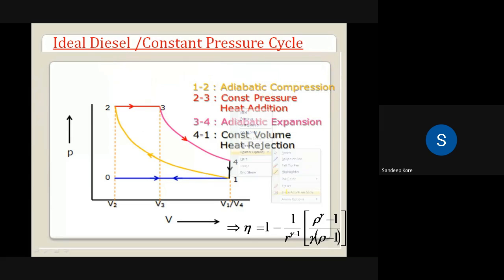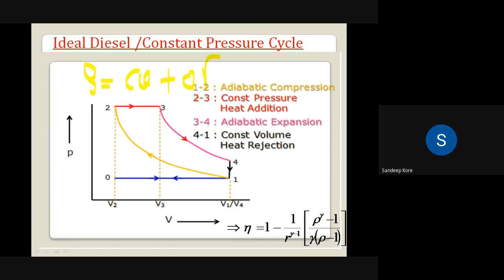One more parameter we are introducing here is called rho. Rho is called the cutoff ratio. So what is this cutoff ratio? At point 2, the fuel injection starts, and at point 3, the fuel injection ends. The fuel injector starts to inject the fuel at point 2 and ends at point 3.